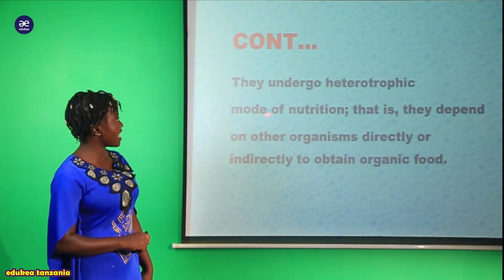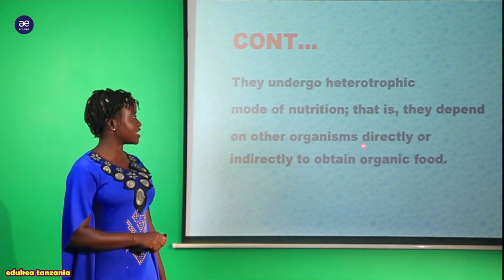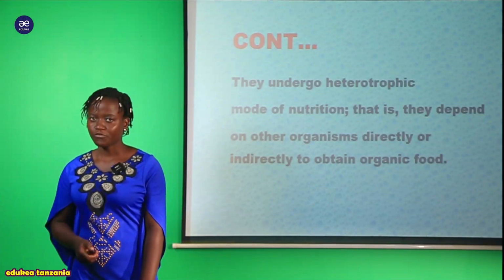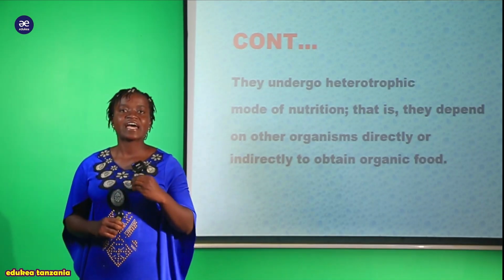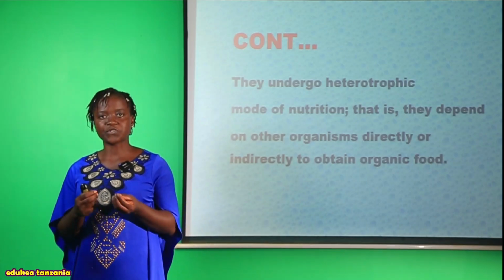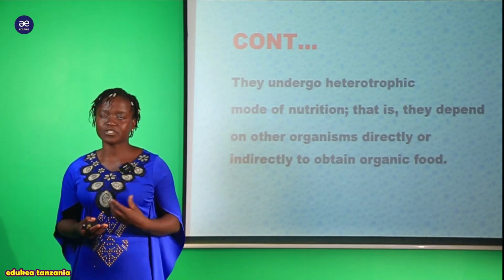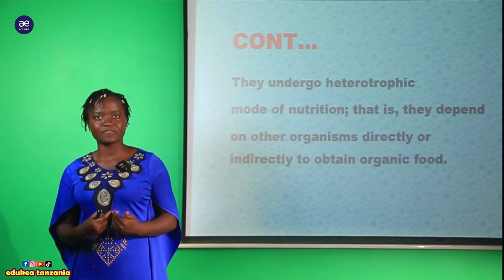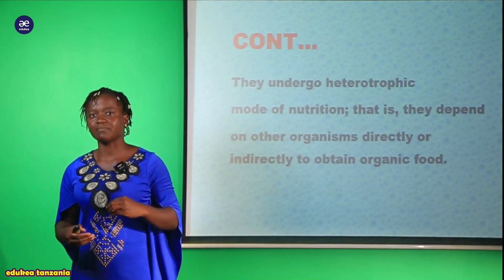So also we are saying that they undergo heterotrophic mode of nutrition, that is, they depend on other organisms directly or indirectly to obtain organic food. Kwa organism wote wanaopatikana ndani ya hii kingdom Animalia, they are heterotrophic mode of nutrition. So they use heterotrophic mode of nutrition so that they can get food. And when we are saying heterotrophic mode of nutrition here, my students, we are saying organisms that depend on other organisms so that they can get food. So those organisms belong into kingdom Animalia.